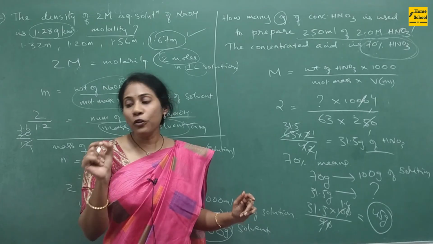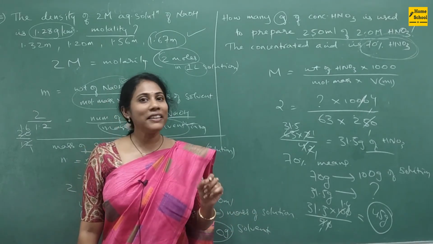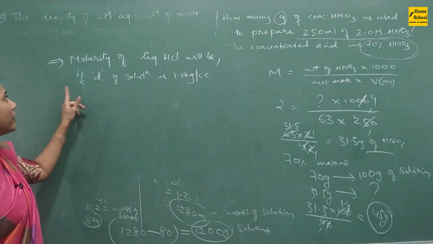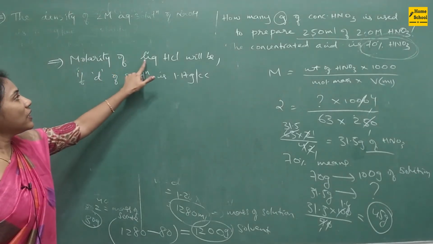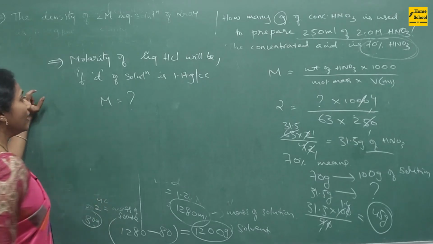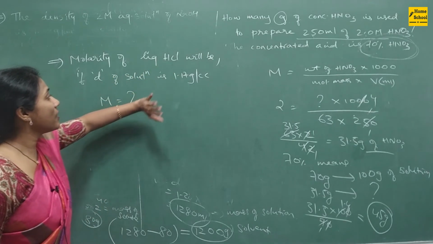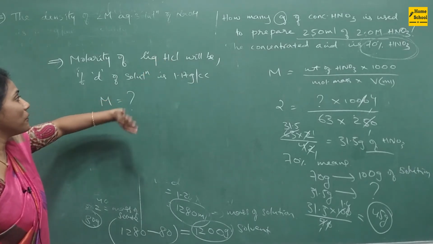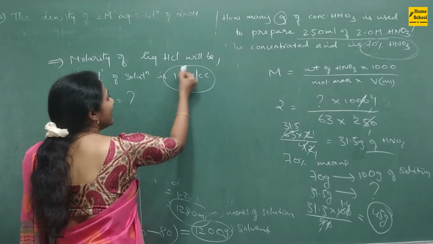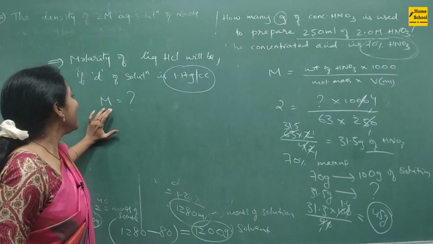And now I'll give you one question for homework, and post its answer in the comment section. Let me check who will give the first correct answer. Look at the question, guys. Molarity of liquid HCl will be, so they are asking you to calculate molarity, and they didn't give anything. They didn't give you weight of HCl solution, molecular mass of HCl, or volume of HCl solution. Only clue you have is density.